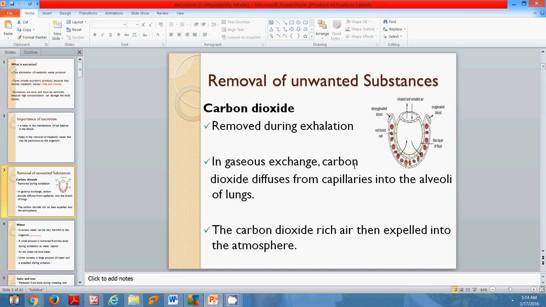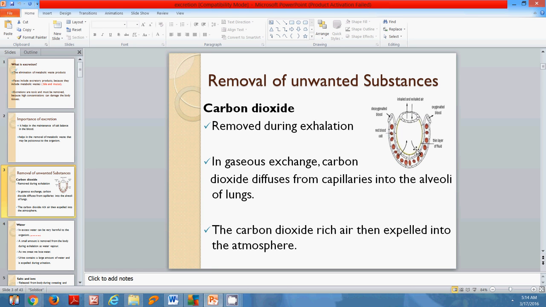In gaseous exchange, carbon dioxide diffuses from capillaries into the alveoli. What you're seeing on the diagram is that this section represents a particular alveolus, and this would be the surrounding blood vessel that contains a high percentage of carbon dioxide. This arrow shows the movement of carbon dioxide being diffused from the surrounding blood vessel into the alveolus, and then out of the human body via the trachea and the nasal cavity.